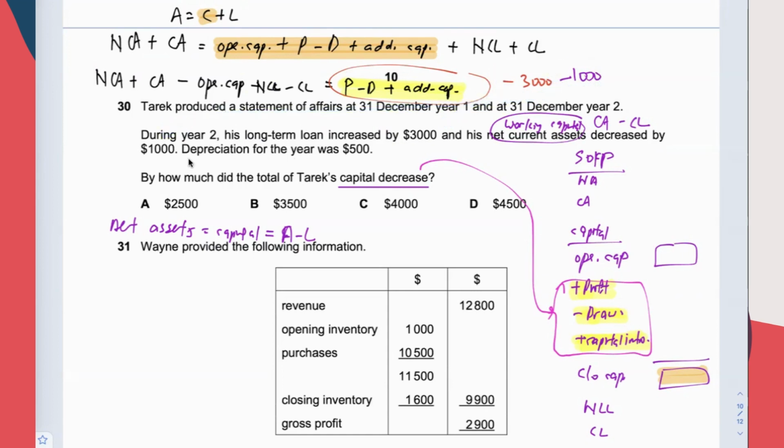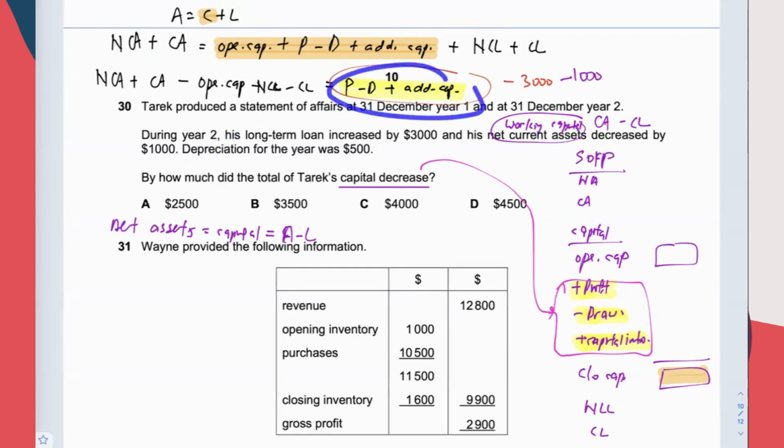Depreciation for the year is 500. Does depreciation affect the profit? Yes, right? Profit will drop by 500 due to depreciation. So the entire thing will drop by 500. Now we can find the answer. Answer is minus 3,000, minus 1,000, minus 500. So the capital has dropped by 4,500.